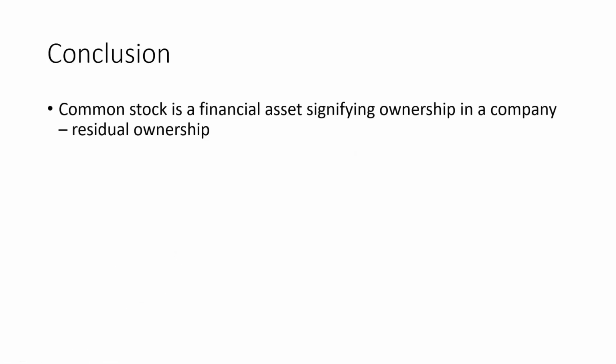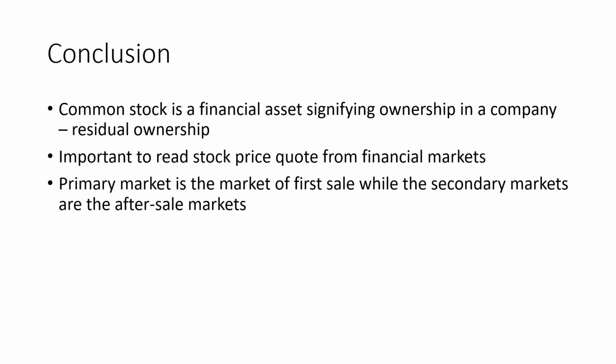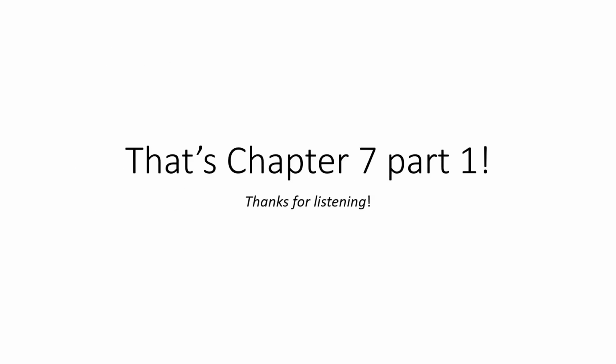To conclude, common stock is a financial asset. It signifies ownership of a person in a company, and it's residual ownership because whatever profit is left behind is all the company owner's money. It is important to read stock price quotes from financial markets, especially the price to earnings ratio. That's a true representation of whether the stock is expensive or not. For the primary market, we saw how listing can be important for a company and how you find out the value of the stock. The primary market is through IPO, the first sale of stock, and the secondary market is after sale. We also saw how companies can buy back their own stock. And that's chapter 7, part 1. Thank you for